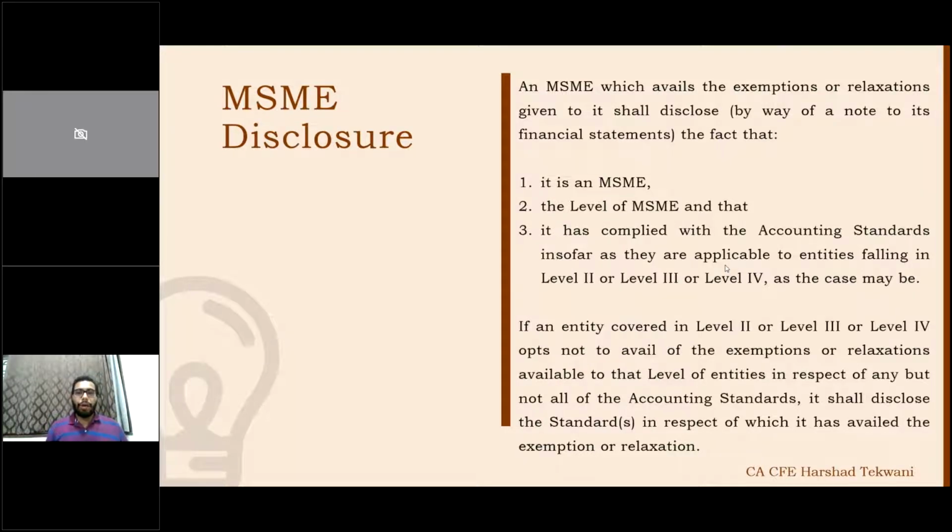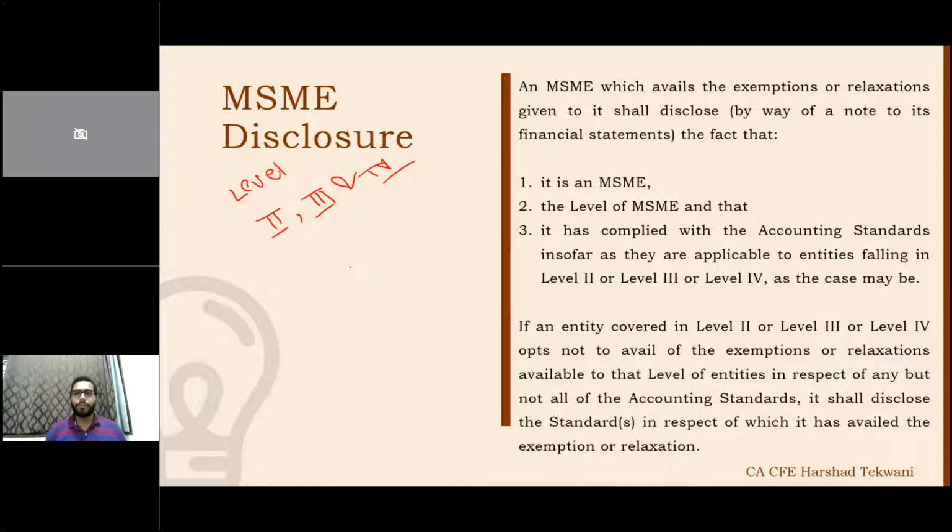Now, wherever MSME is mentioned, it includes level 2, level 3, and level 4. Level 1 is not called an MSME. Level 2, level 3, and level 4 entities are called MSME. When I say entity, it includes individuals, HUFs, firms, and everything non-corporate.